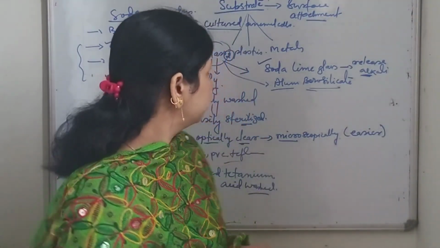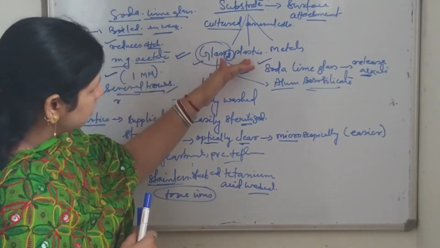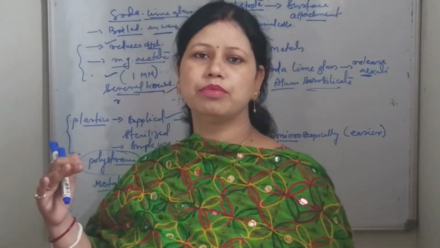So I have told you today about the substrates: glass, plastics and metals. Among all of these, glass is the most preferred one.